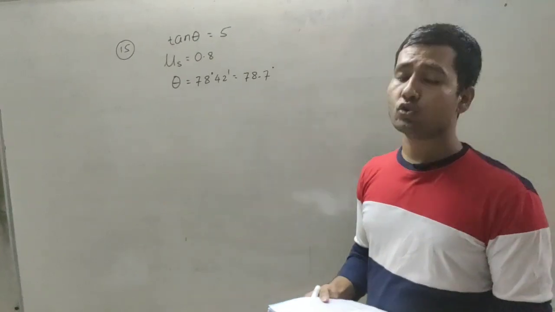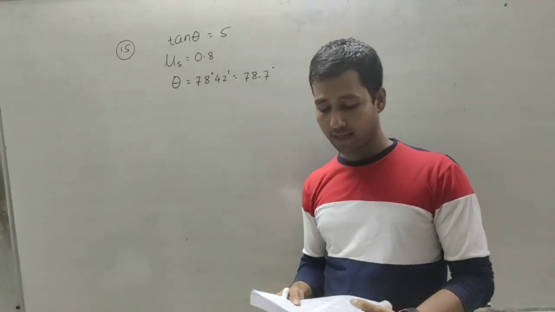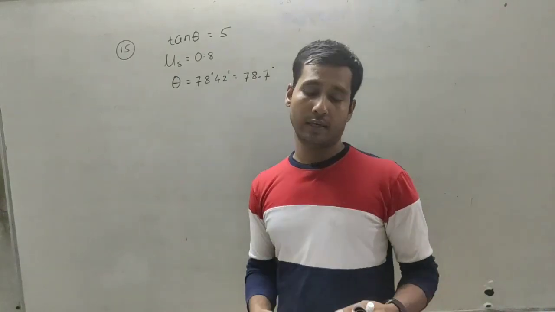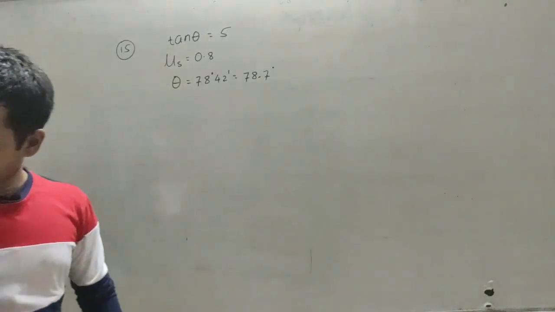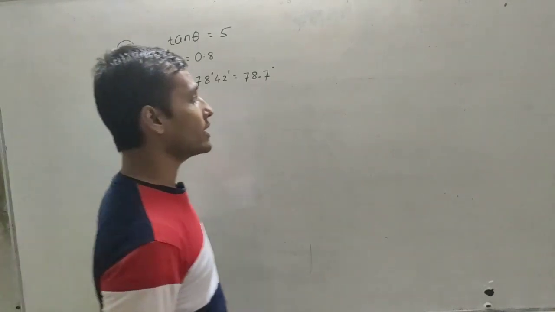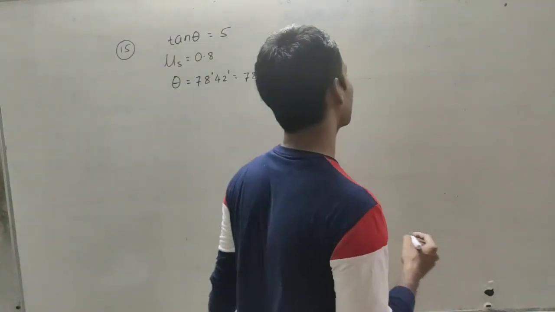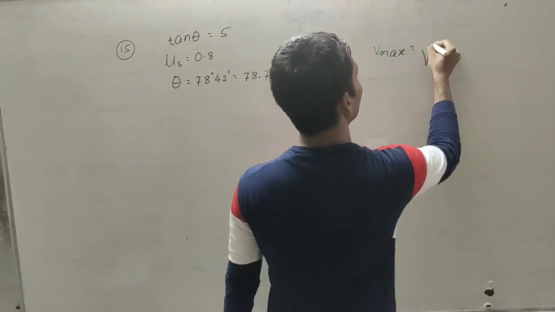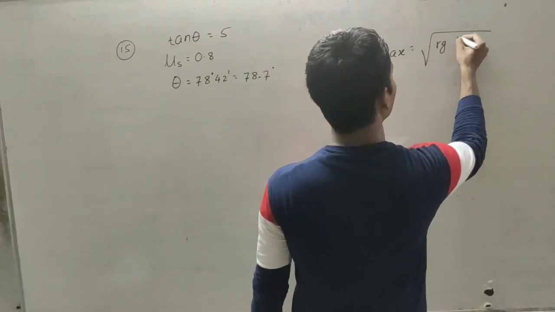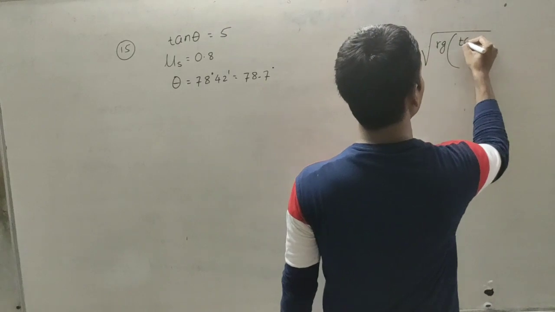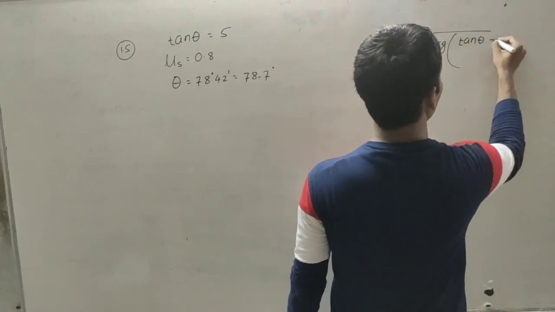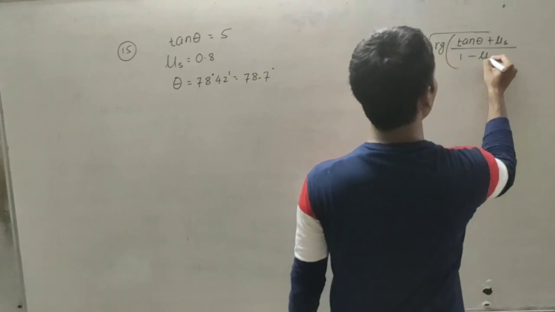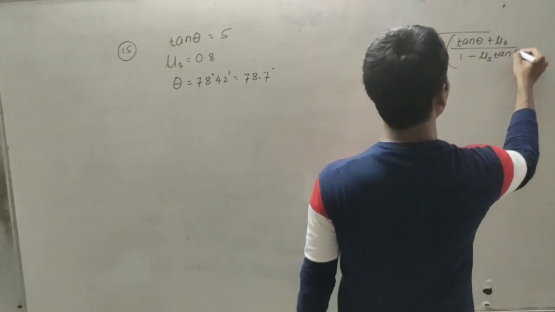So these are the values which I am going to use directly here. We have to find the minimum speed limit. The formula, we know that in case of banking of road, the Vmax formula is root Rg times (tan theta plus mu s) upon (1 minus mu s tan theta).